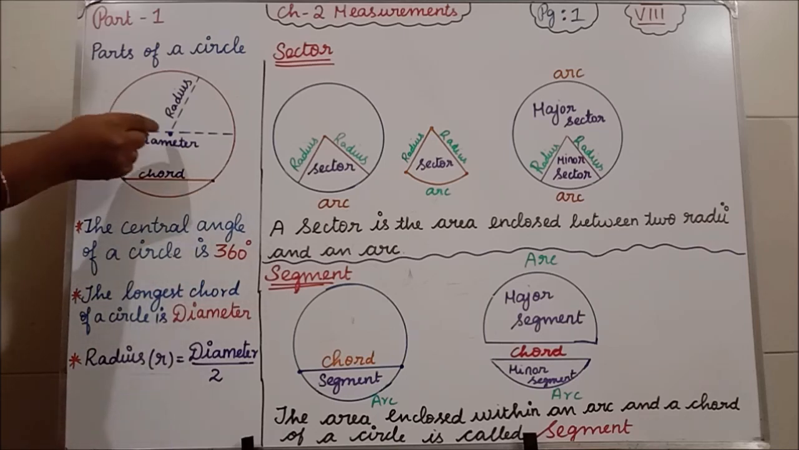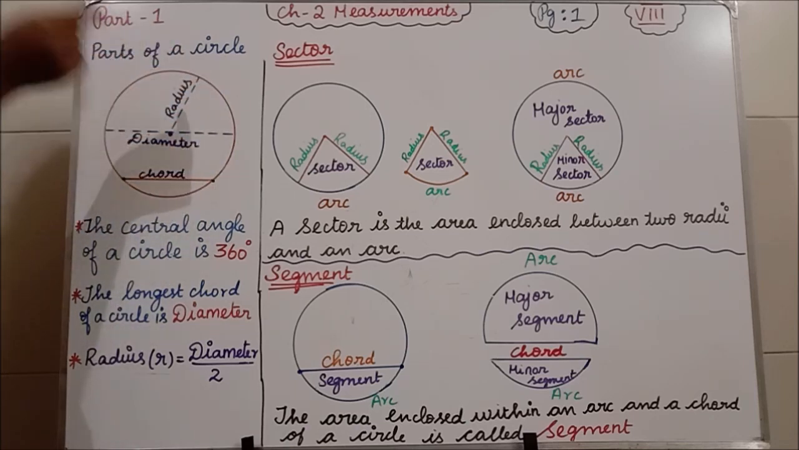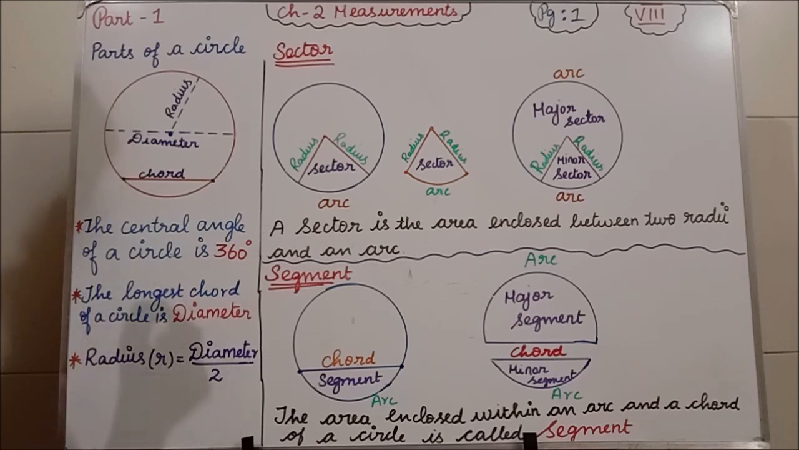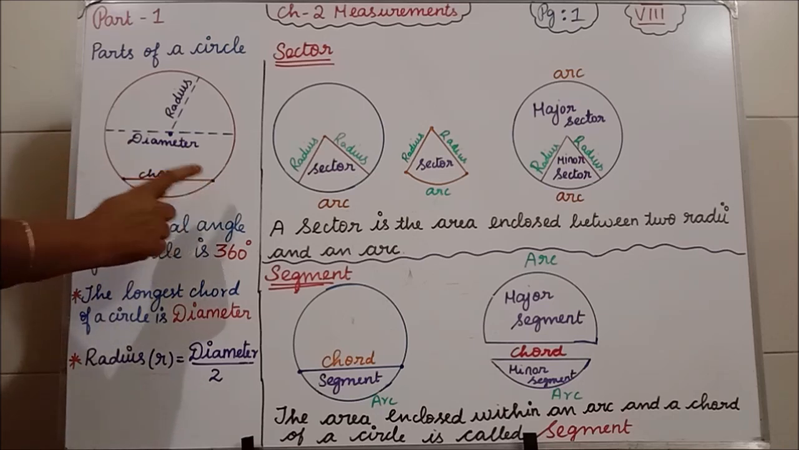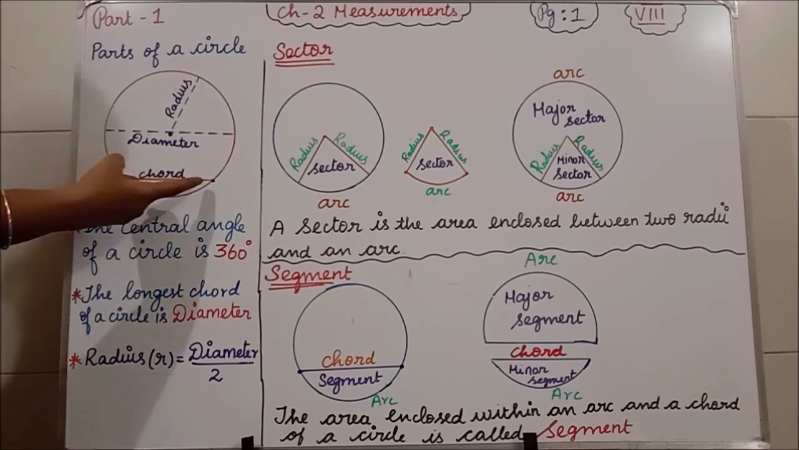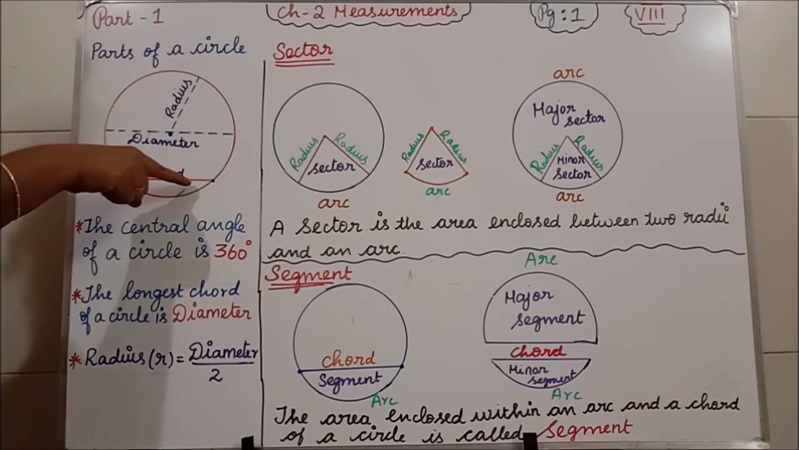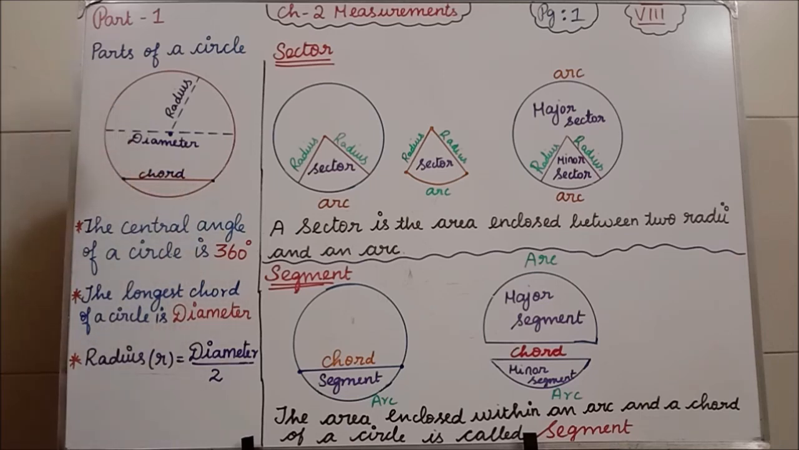A line drawn from the center point of the circle to its boundary is what we call the radius. Now, what is a chord? If any two points on the circle are joined by a line segment, then this line segment is called a chord. Clear, students?